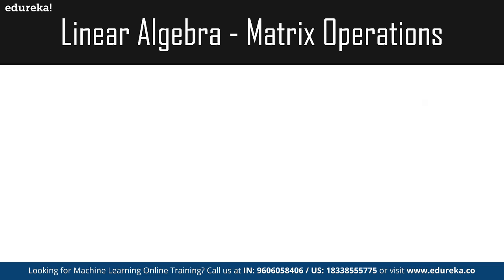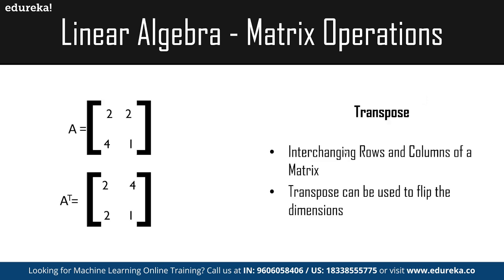Now we have the transpose of a matrix. Transpose is basically interchanging the rows and columns of a matrix. For example, here we have 2, 2, 4, 1. The row becomes a column and the column becomes a row. The first row has been transferred to the first column as 2, 2, and the second row has been transferred to the other column as 4, 1. That is usually represented by a simple T, which flips the entire rows and columns.